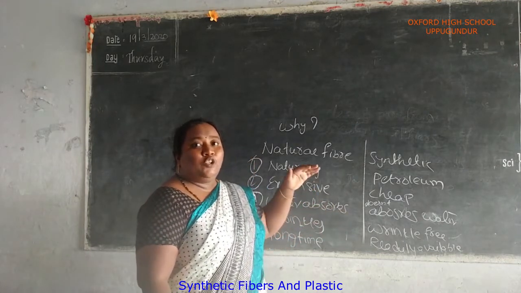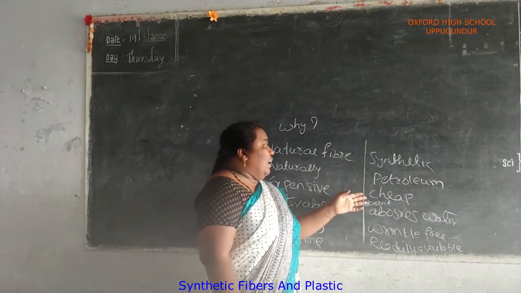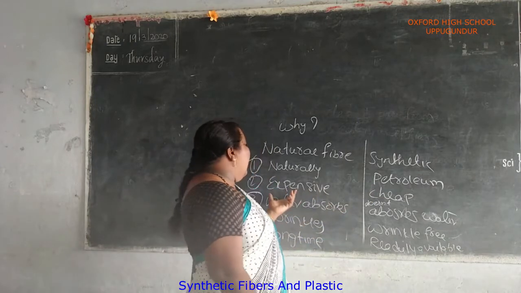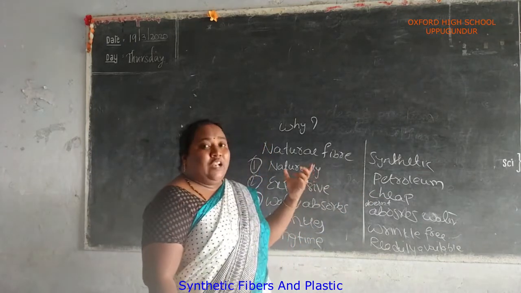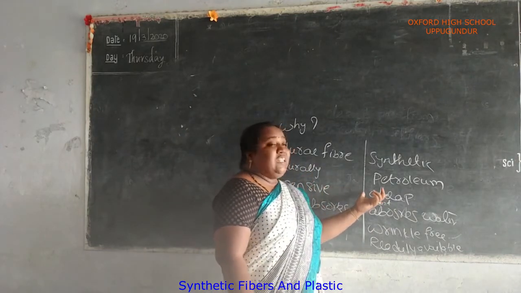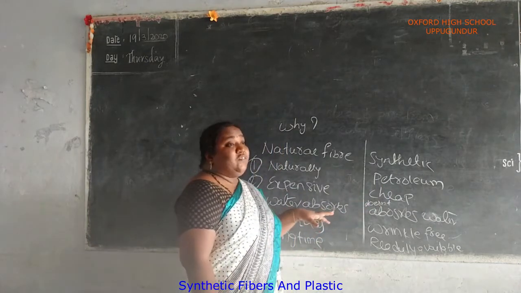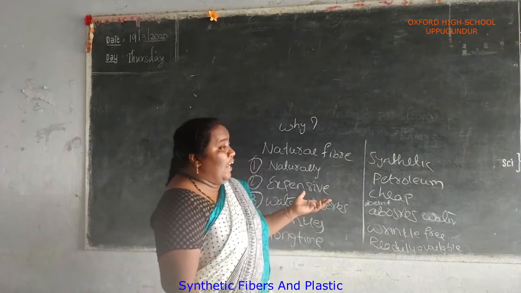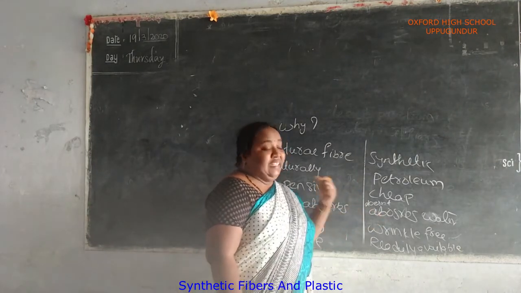After that the seed should grow and we have to get the product. But synthetic fibers are produced very easily. Natural fibers are expensive: if we want to buy any cotton or any saree, we have to pay a higher rate. But synthetic fibers are produced very cheaply. Natural fibers also absorb water easily.